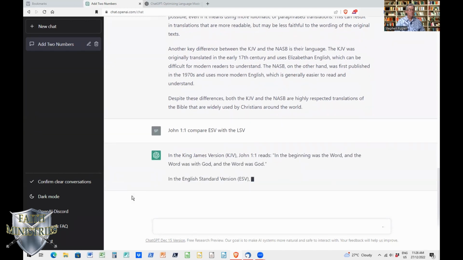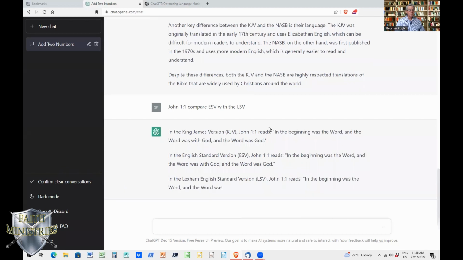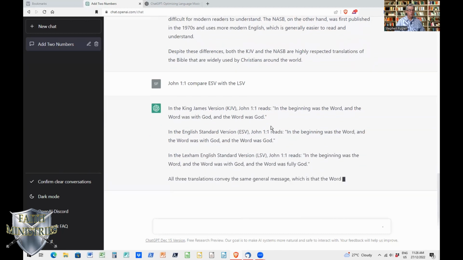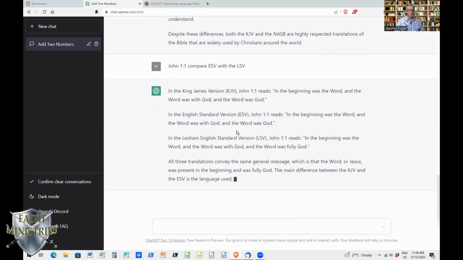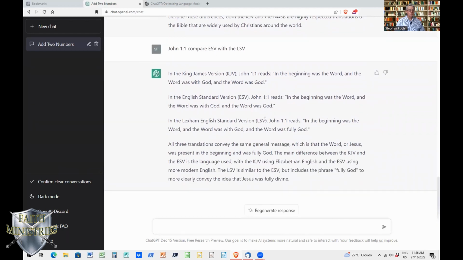It says, oh, that's interesting, it's come up with the King James first. It says, in the beginning was the Word, and the Word was with God, the Word was God. And then it comes with the English Standard. In the beginning was the Word, and the Word was with God, the Word was God. And then the Legacy, oh, this is the Lexham English Standard Version. Okay, I got it wrong. In the beginning was the Word, and the Word was with God, and the Word was fully God.